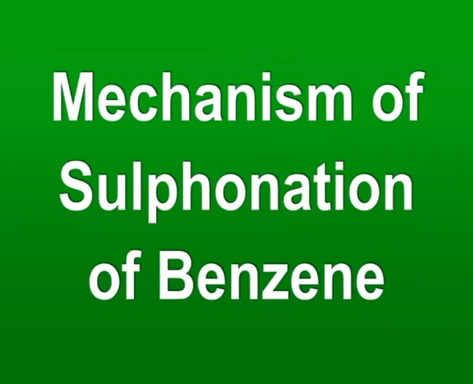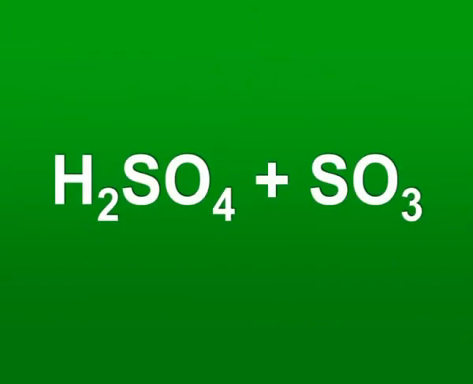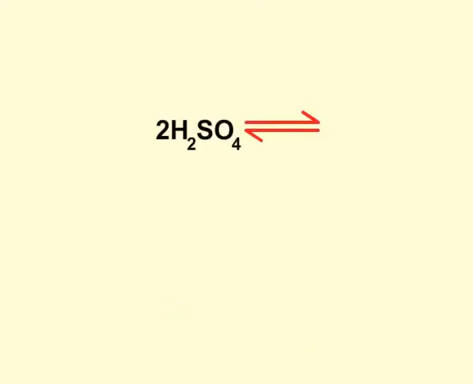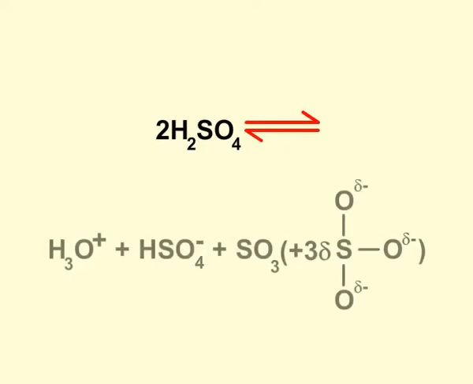Let us now discuss the mechanism of sulphonation of benzene. Sulphonation of benzene is carried out by either concentrated sulfuric acid or by fuming sulfuric acid. The reaction proceeds as shown on the screen. Let us first discuss step 1, which is the generation of electrophile. In this case, the electrophile is sulfur trioxide.